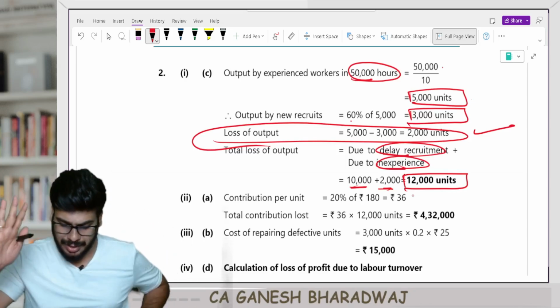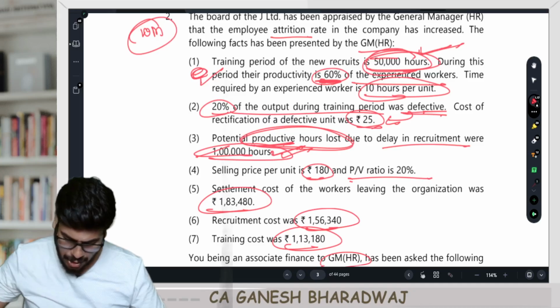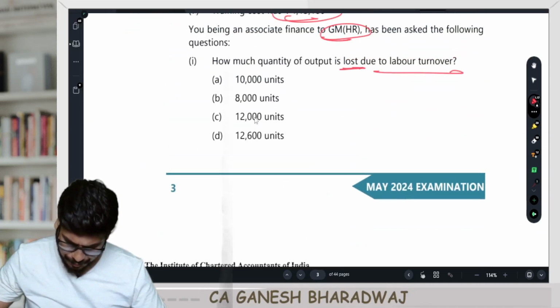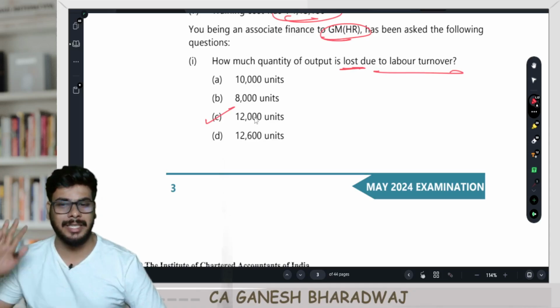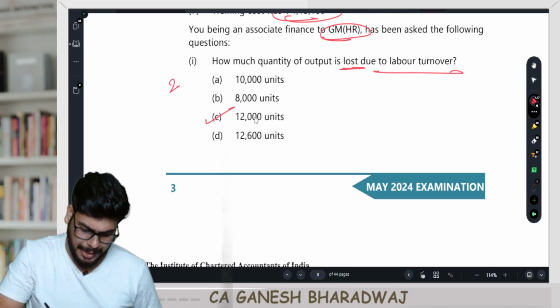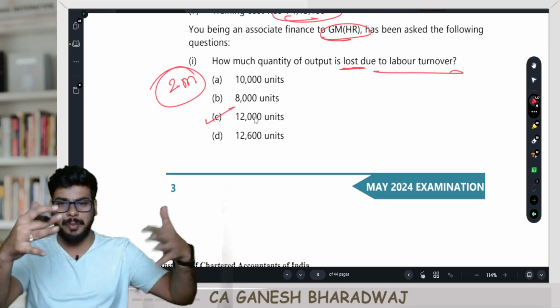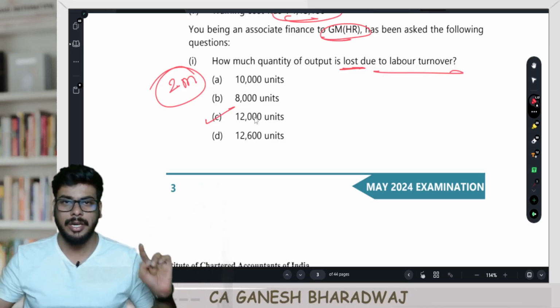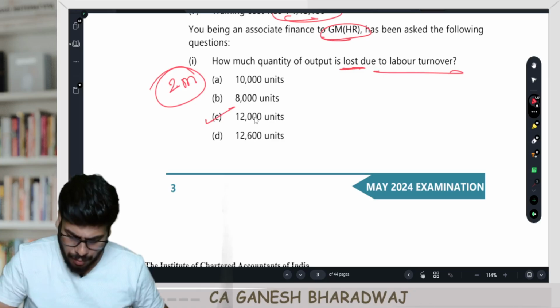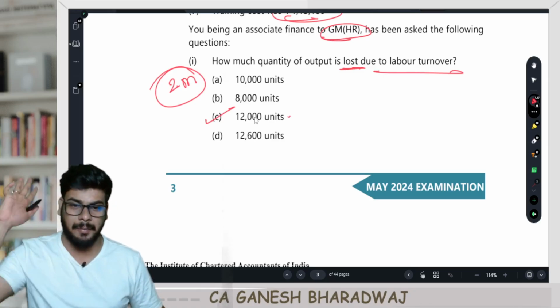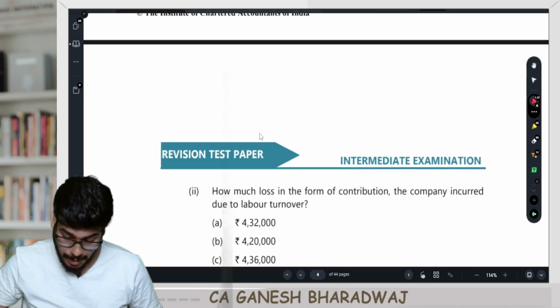Are you clear with this? That's all. So the answer is what? 12,000 units. So which is, yes, C. That's about it, guys. 2 marks. Happily enjoy. No need to present all these things. You scribble it, it's okay. Clear with this. Presentation is not required. It is just the answer that matters. Clear with this, guys. Next.